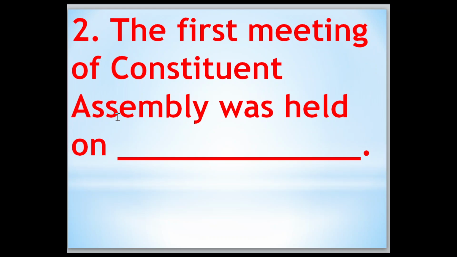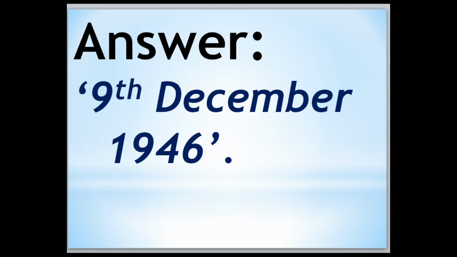Then next, the first meeting of the Constituent Assembly was held on dash. What is that? Constituent Assembly's first meeting was held on 9th December 1946. Okay, then move to the next one.